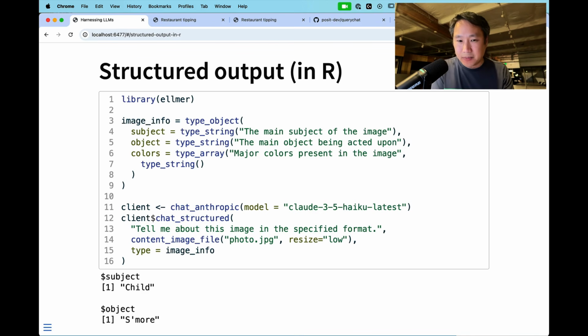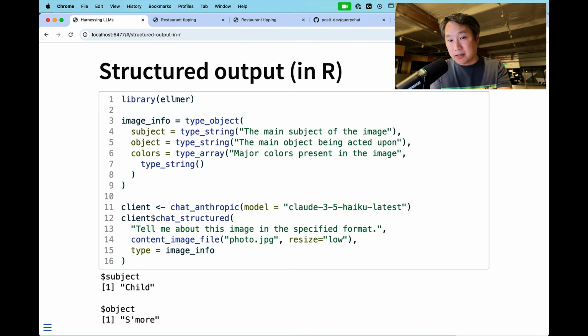I won't dwell on this too much. Just know that these models also often have the ability to not just give you unstructured text back, but to give you JSON objects that you can then use, to put into a database or to code against for other reasons.